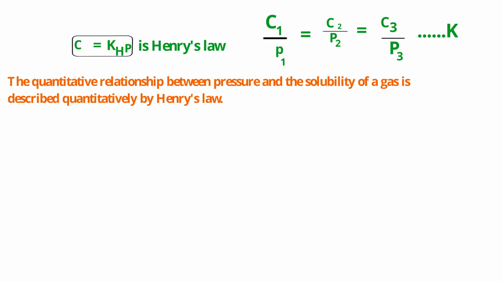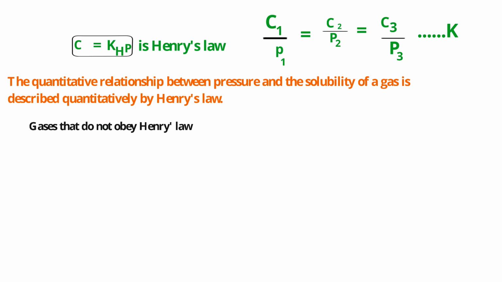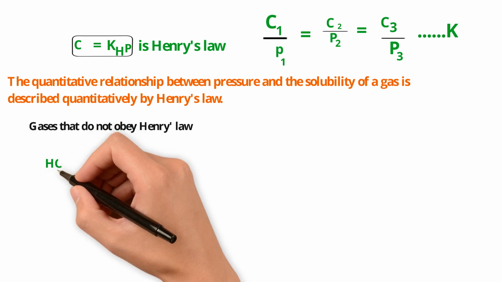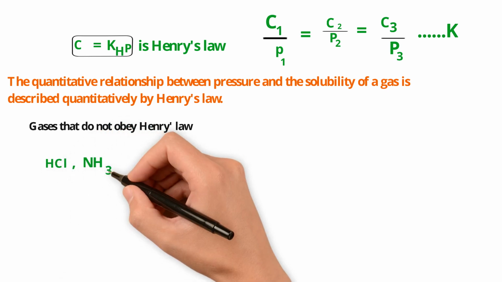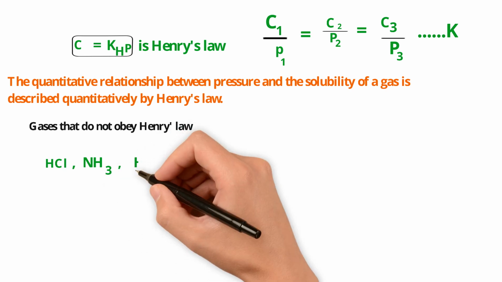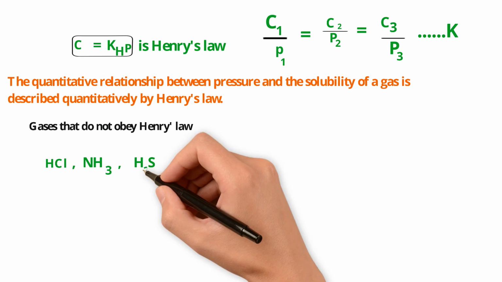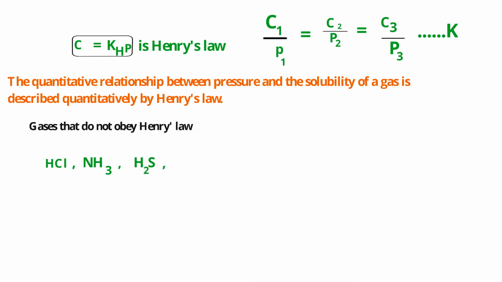Gases that don't obey Henry's law. Gases that don't show Henry's law are the following: 1. Hydrogen chloride. 2. Ammonia. 3. Hydrogen sulfide. 4. Sulfur dioxide, etc.